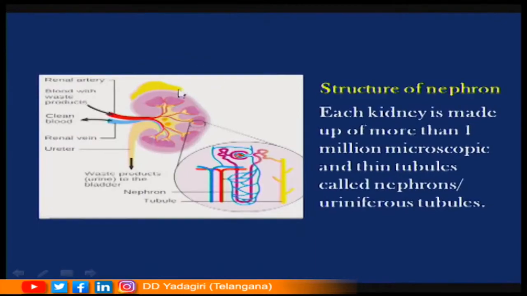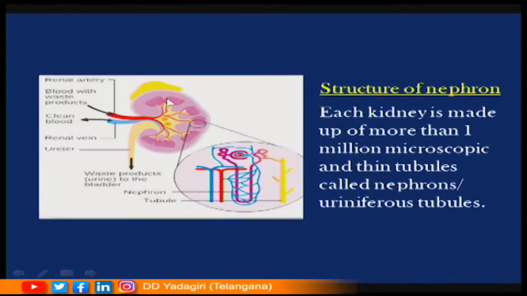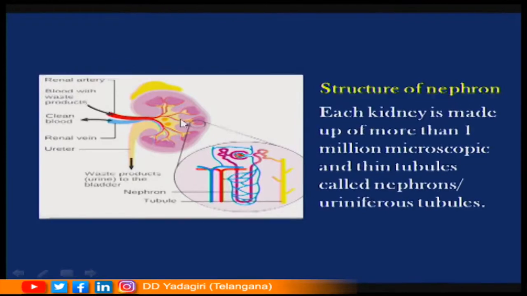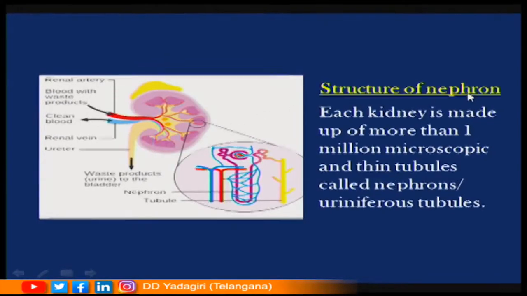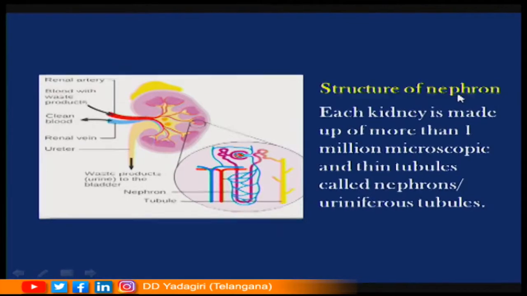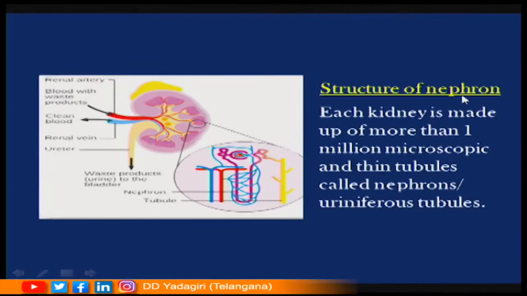Now, this is the picture showing the internal structure of the kidney. Each kidney is made up of 1.2 to 1.8 million nephrons. So, what are these nephrons? The nephron is considered the basic structural and functional unit of each kidney. So, the kidneys are made up of the basic units called nephrons. These are thin microscopic tubular structures, also called uriniferous tubules. The nephron is the actual filtration unit of blood inside the kidneys.